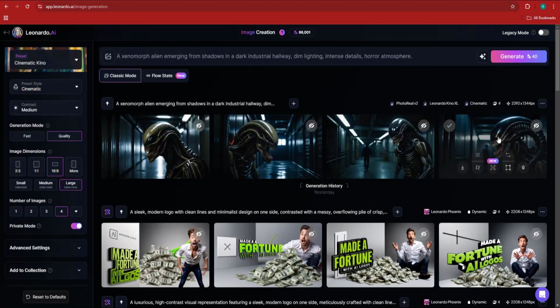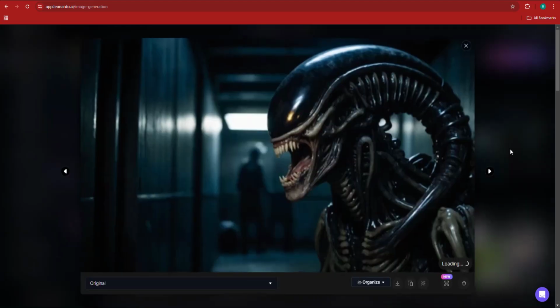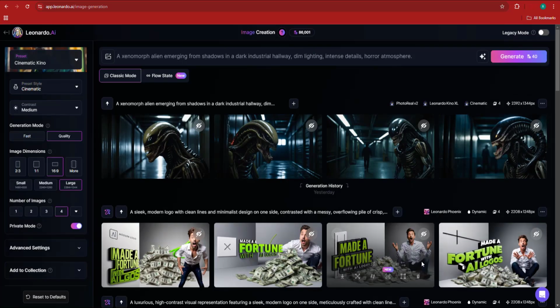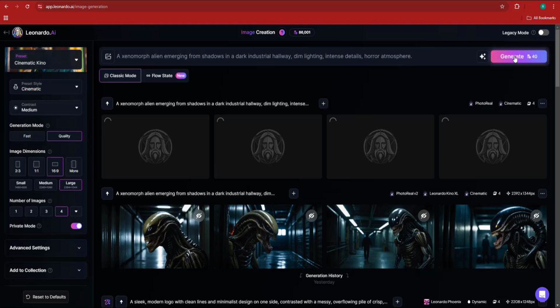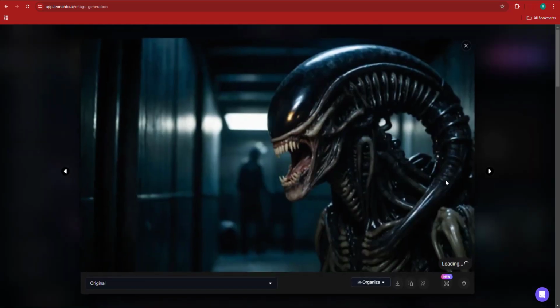Right, out of all these xenomorphs, I think this one looks more like a xenomorph than every other one. Well, this is definitely a xenomorph if you ask me. Now, I'm going to go ahead and just click the download button. And by the way, the xenomorph is a bit different because in the back, its head is not attached to its body. So maybe I'm going to try another time. I'm going to just click generate again. Hopefully we get the classic xenomorph alien instead of this xenomorph here with its head attached to its body.